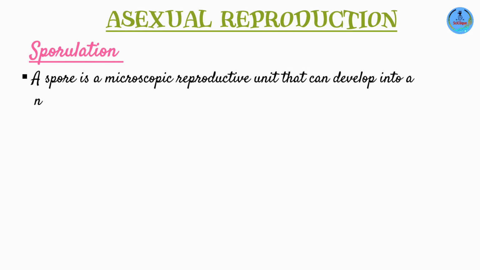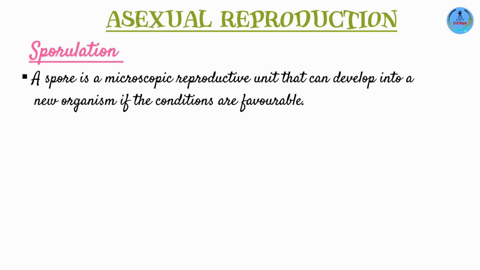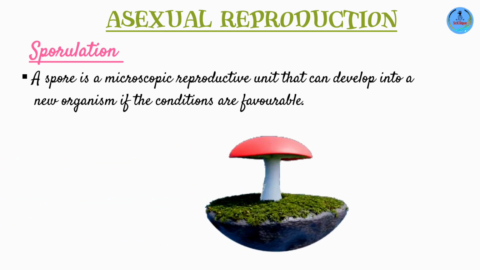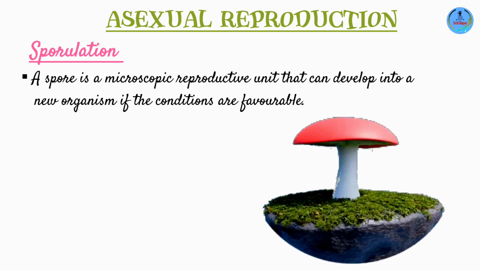Now, moving on to our next type of reproduction, sporulation. Let's first define what a spore is. A spore is a microscopic reproductive unit. This simply means that, number one, it's microscopic. You cannot see it with your naked eyes. And number two, because it's a reproductive unit, if it manages to land on an area with all the necessary resources, the nutrients and moisture and so on, it can then germinate to form a whole new organism.